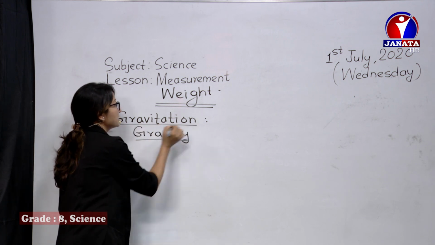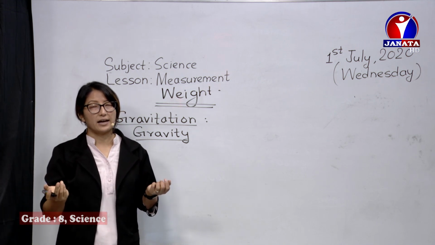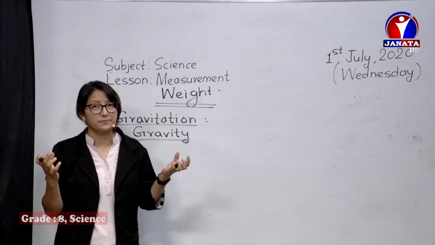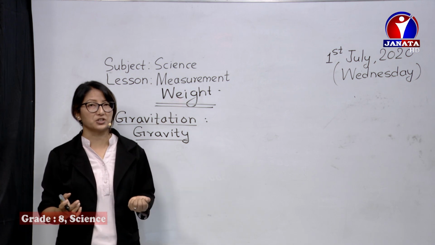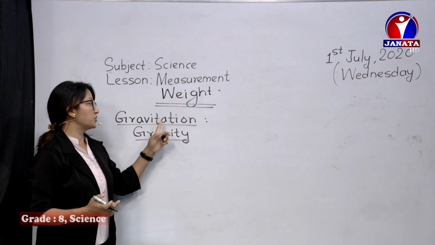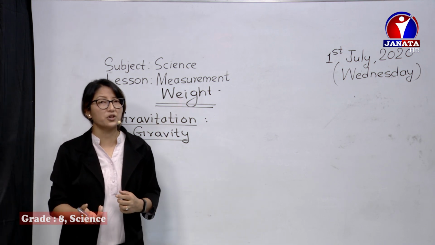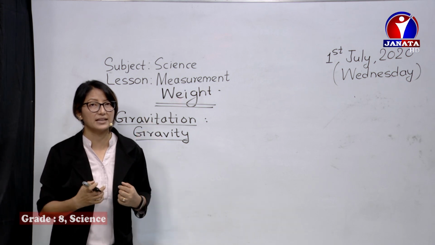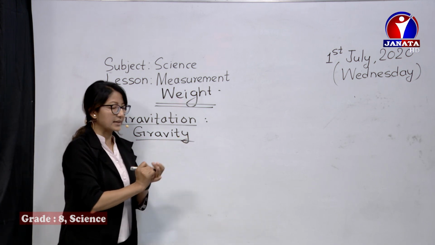Gravity is a special case of gravitation. I've already said gravitation means force of attraction between any two bodies. Now among those two bodies, if any one of the bodies is Earth, then we can connect this term gravitation here as gravity. Yes, if any one of the two attracting bodies is Earth, then we say it's gravity. Now, gravity. So let's get connected here.